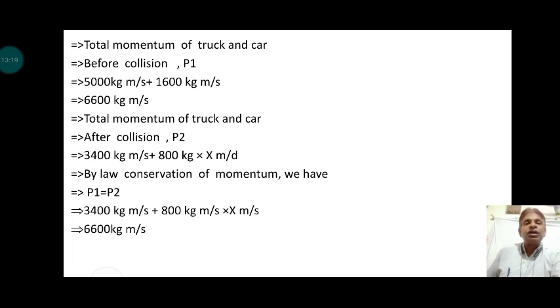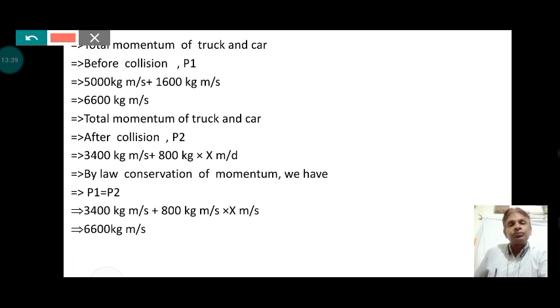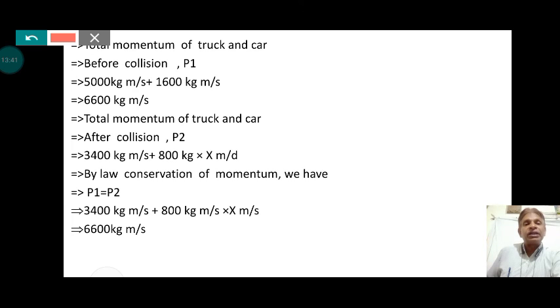Now here, the total momentum of the truck and car before collision is P1, which is 5000 kg meter per second plus 1600 kg meter per second, that becomes 6600 kg meter per second. Now the total momentum of the truck and car after collision is P2, which is 3400 kg meter per second plus 800 kg, the mass of the car, times the velocity acquired after the collision, x meters per second.